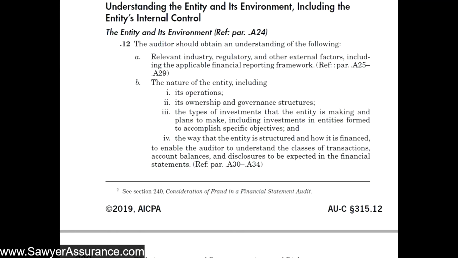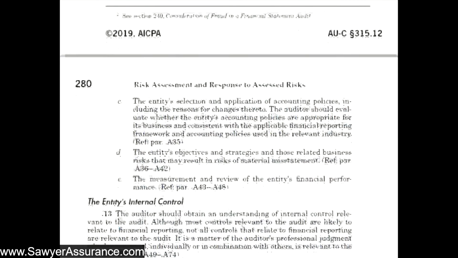Okay, in this video, we're continuing our discussion of AUC Section 315 for understanding the entity and assessing the risk of material misstatement. In the past couple of videos, we've been going through AUC Section 315.12, which helps us to understand the entity and its environment. We first looked at the industry and regulatory environment and the nature of the entity, and the next few covered the entity's selection of their accounting policies and their objectives and strategies.